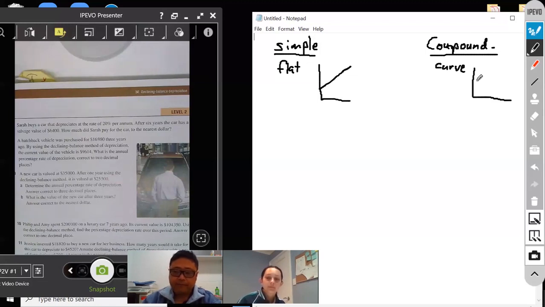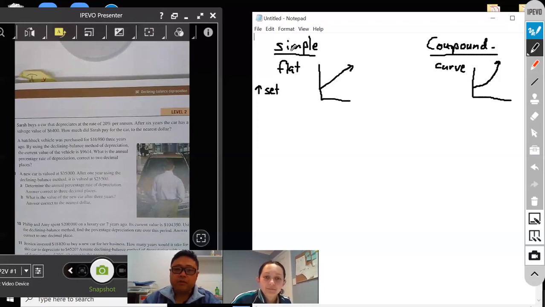Compound, because it's interest upon interest, it actually does better over time than our flat rate. Mm. Okay, so it goes up in a curve. Yeah. Does that make sense? Yeah. So simple goes up at a set rate. Because on the compound, the interest rate gets added on to the next month, for example, and then the interest rate is on that rather than that.